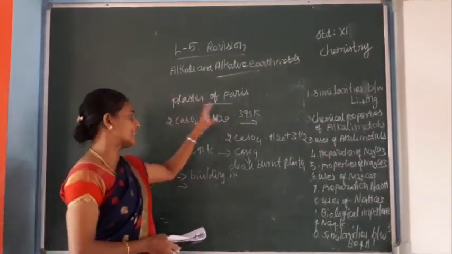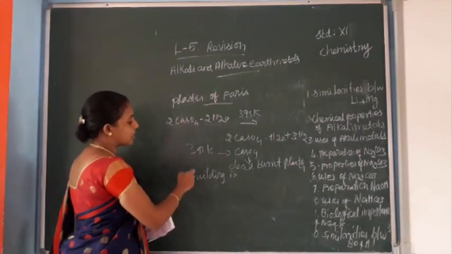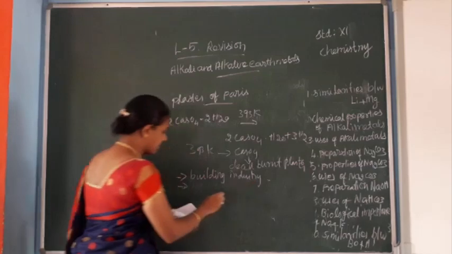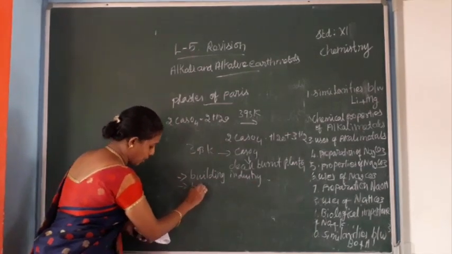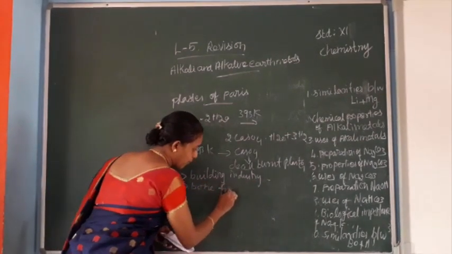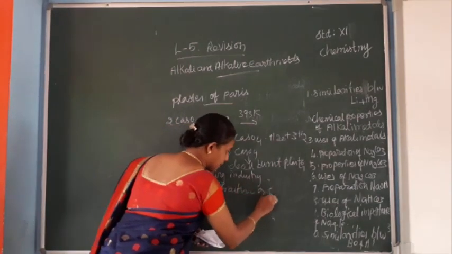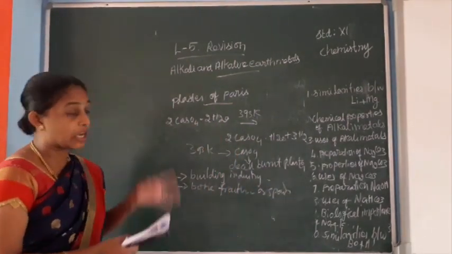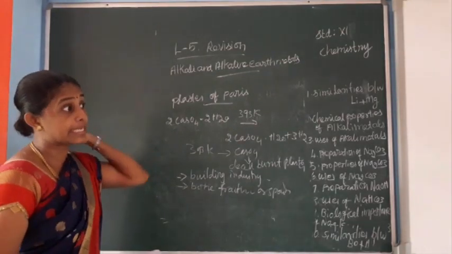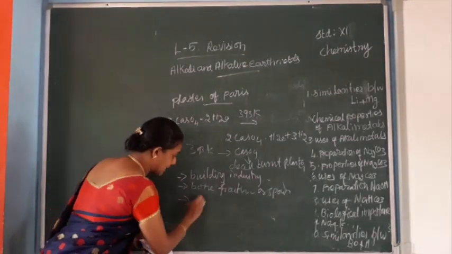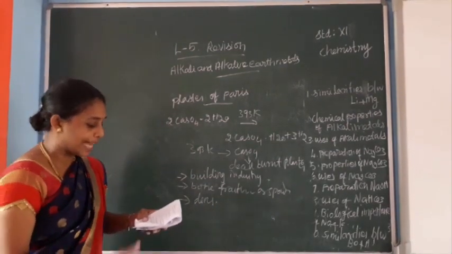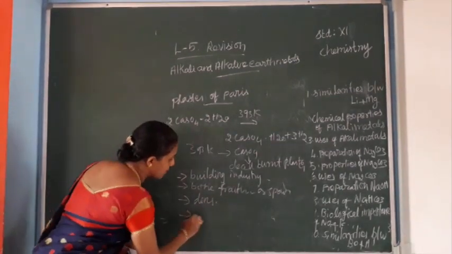These are the uses of plaster of Paris. It is used in the building industry, for bone fracture or sprain, and it is also employed in dentistry and in ornamental work for making cast statues and busts.